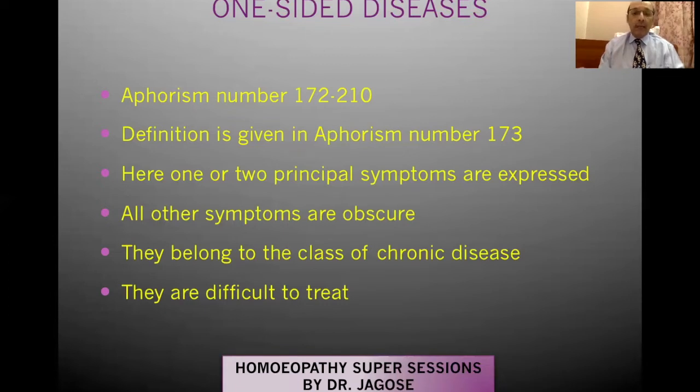So please remember the 4 important points: one-sided disease should have only one or two principal symptoms which are expressed. Other symptoms are obscure. They belong to the class of chronic disease and they are difficult to treat.